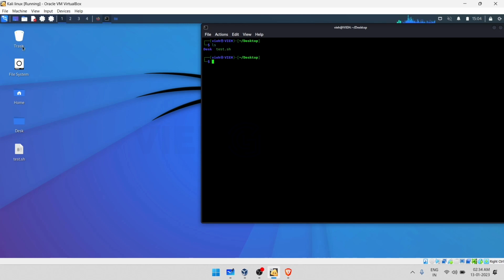Why is the rest not showing? Because that is system built-in, and this is what we made recently. Here we'll type ls -l to check the permissions allocated.